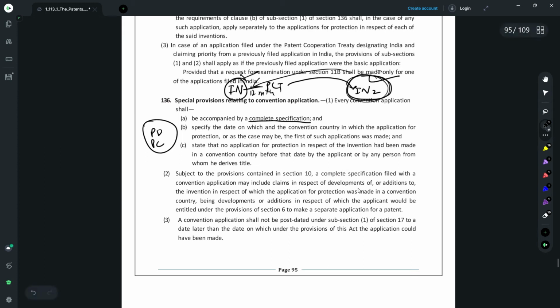Then subsection 3 provides that no post dating of an application is available for the applications that are filed under the Paris Convention, or the convention applications that are filed in India. We had talked about post dating in one of my videos. I'll post the link to that here. The provisions related to post dating are not available for convention applications.